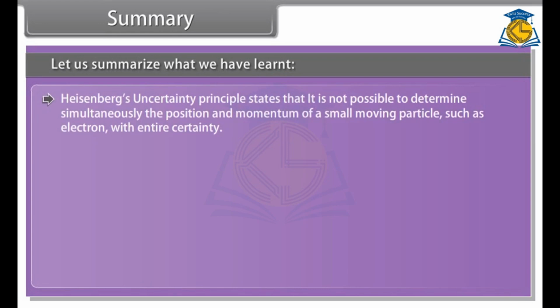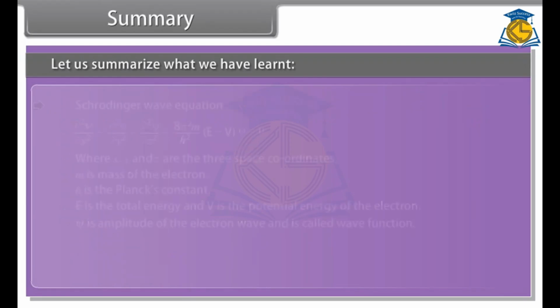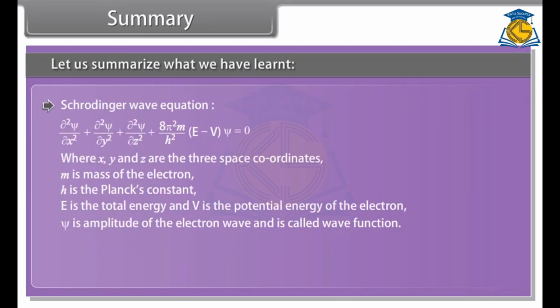Heisenberg's uncertainty principle states that it is not possible to determine simultaneously the position and momentum of a small moving particle, such as an electron, with entire certainty. Mathematically, it may be expressed as below. Schrödinger wave equation, where x, y and z are 3 space coordinates, m is mass of electron, h is Planck's constant, E is the total energy and V is the potential energy of the electron. Ψ is amplitude of the electron wave and is called wave function.